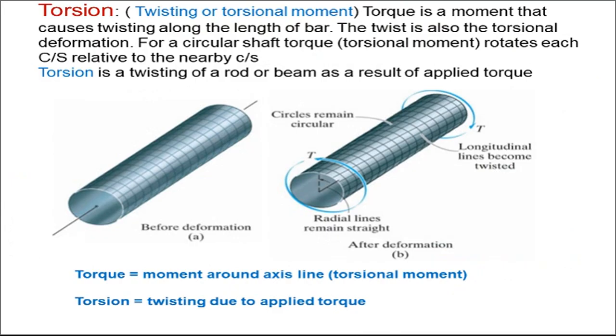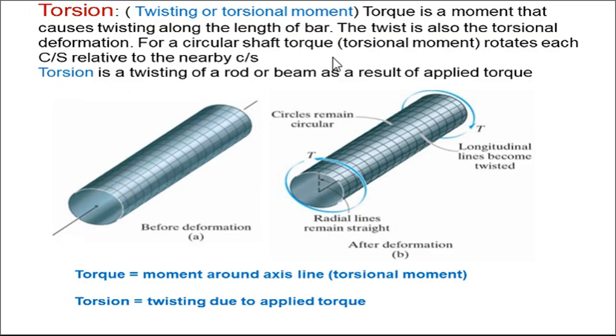Next you can see this twisting or torsional moment. Torque is a moment that causes twisting along the length of the bar. So basically we understood that torque is a moment on both of these ends that causes a twisting. After application of the moment in both directions, the twisting takes place along the length of the bar, and this twist is also called a torsional deformation. Because of the twisting, a deformation takes place in the bar or the shaft. That deformation is a torsional deformation.